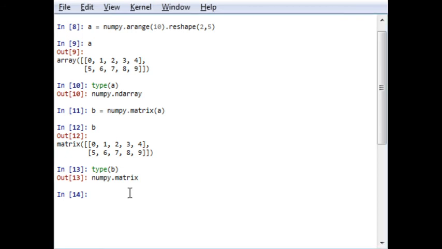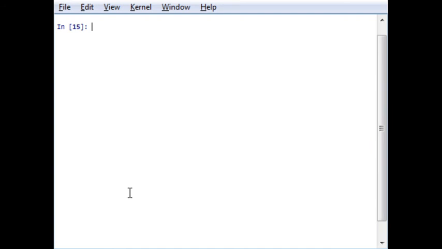Okay, let me clear it. Now suppose I have an array of range 0 to 12, that is up to 11, and I will reshape it into 3 by 4. So this is an array.